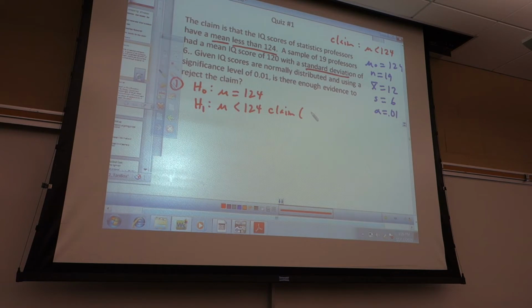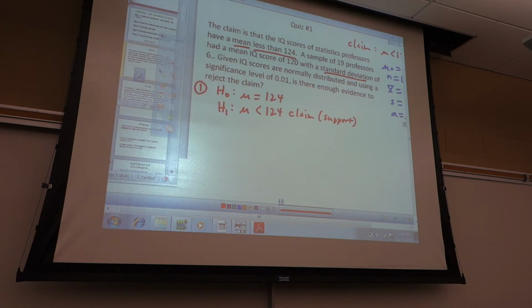Support. Remember, we support H1 and we reject H naught. That's a mnemonic, or you can remember that H1 comes second and alphabetically S comes second. Either way, don't try to guess, it's going to torment you.